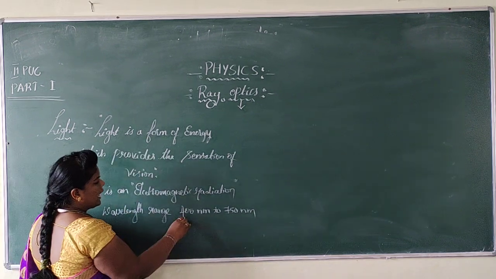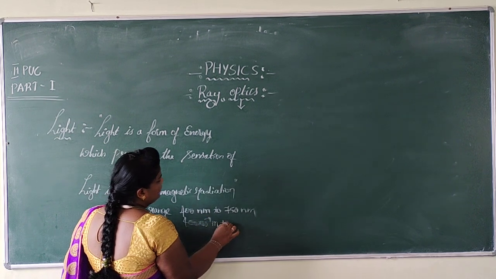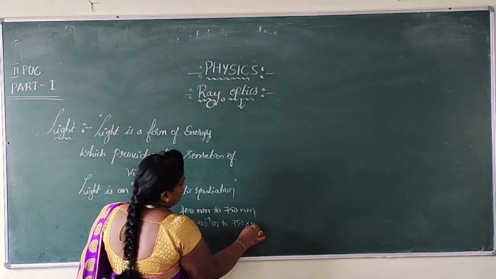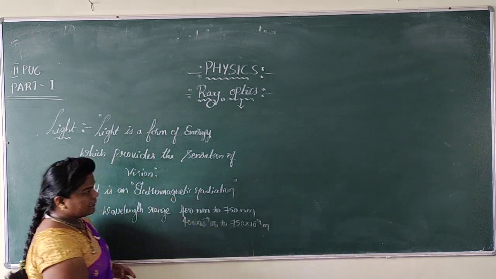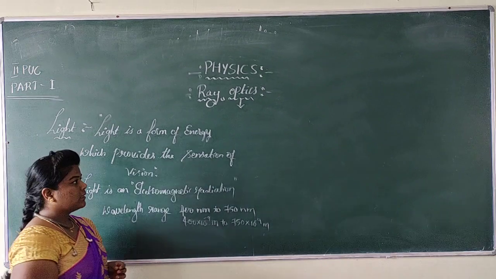Hope you got it. Nano can be written as 10 to the power of -9 meter, so 400 into 10 to the power of -9 meter to 750 into 10 to the power of -9 meter. This is about the definition of light.